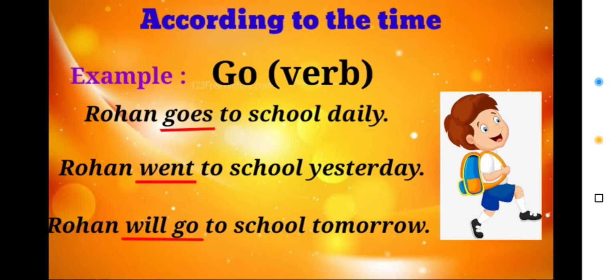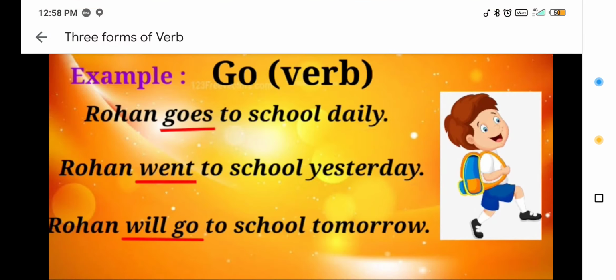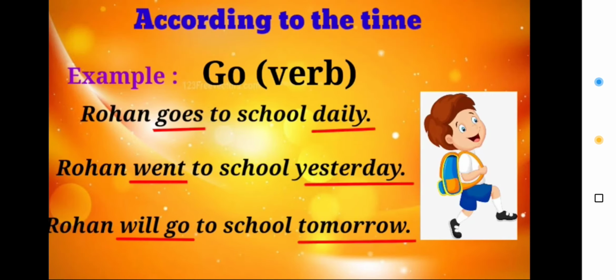So here, for example, the verb is go. All right. So first sentence is Rohan goes to school daily. Next is Rohan went to school yesterday. Third is Rohan will go to school tomorrow. So यहाँ पे आप ध्यान देंगे how does the verb change. यहाँ देखिए subject जो है it remains same. Rohan, Rohan, Rohan, तीनों sentences में the subject is same, but the verb is changing. In the first sentence, it is goes, then goes becomes went, and went becomes will in the third sentence. How is it changing? Because we are having different times of speech.